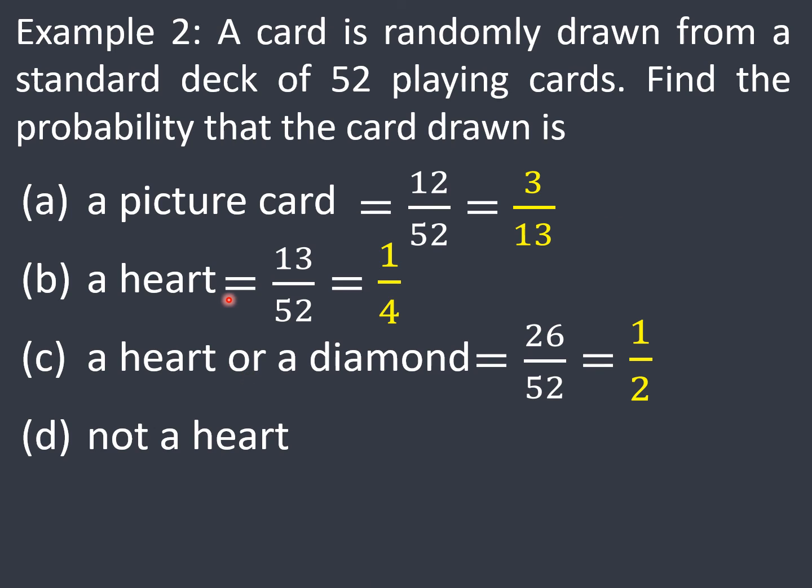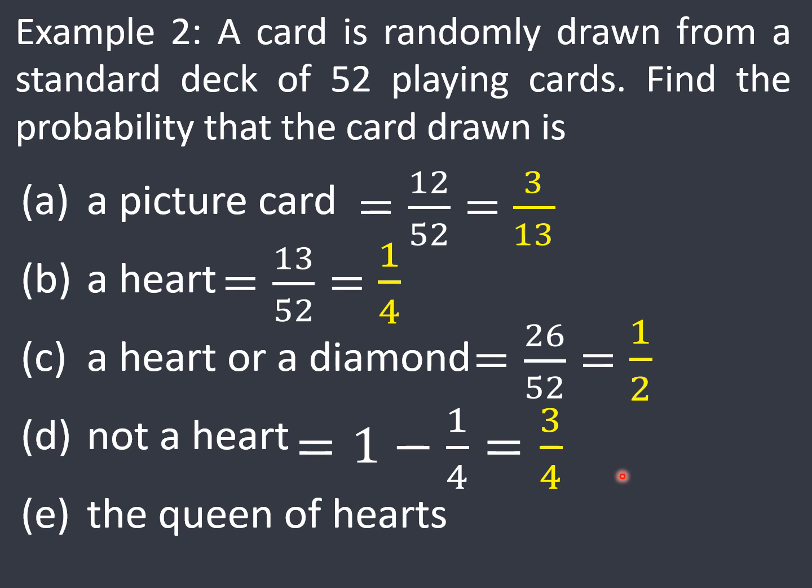We already know that the probability that the card drawn is a heart is equal to 1/4, and that the total probability is 1. So 1 minus 1/4 is equal to 3/4. So the probability that the card drawn is not a heart is equal to 3/4.